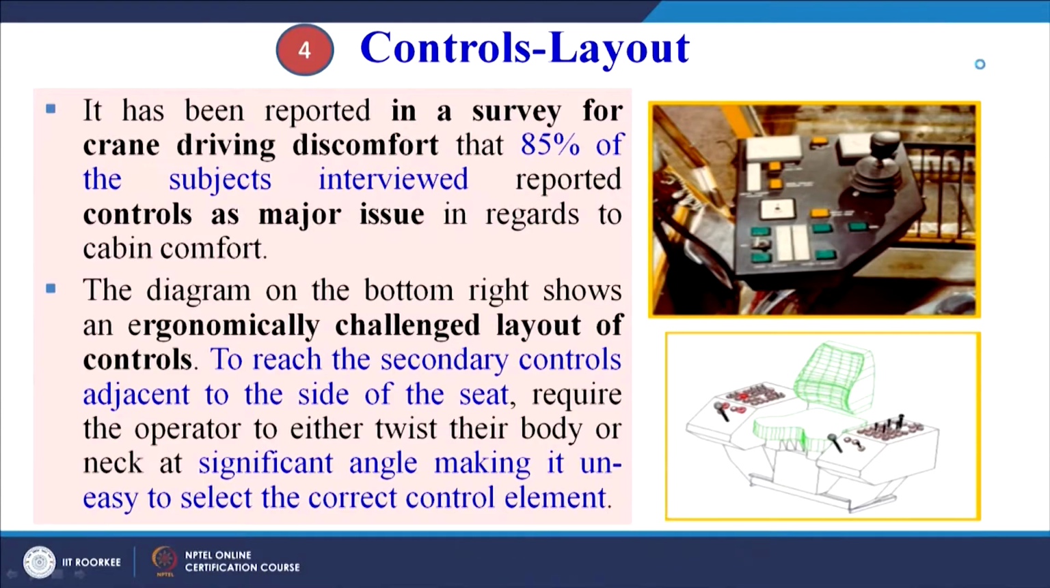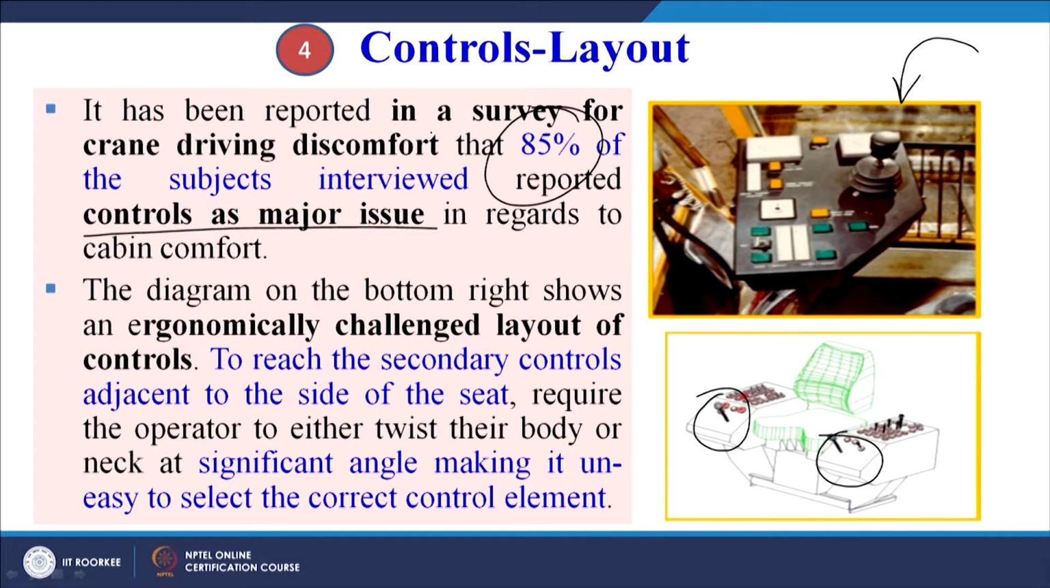Then we have to see the controls layout also. This is one example of the control. These are the controls which may be avoided. So let us see now. It has been reported in a survey on crane driving discomfort that 85% of the subjects interviewed reported controls as a major issue in regards to cabin comfort. So 85% is a big number.